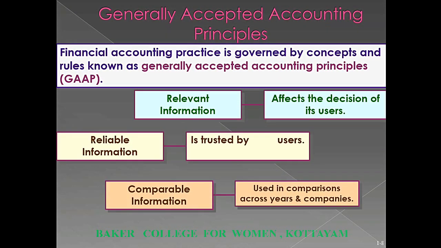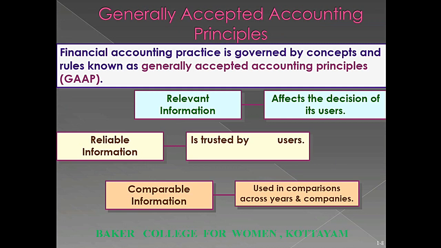Generally accepted accounting principles. Financial accounting is governed by a set of rules we call Generally Accepted Accounting Principles, or GAAP for short. These principles identify three major characteristics of information. First, the information must be relevant.